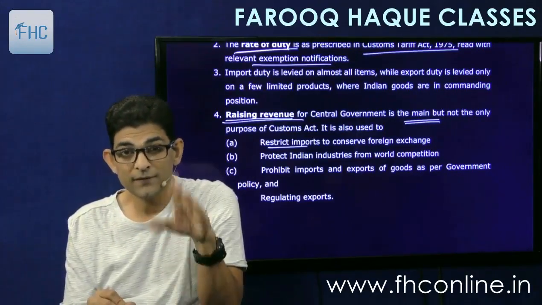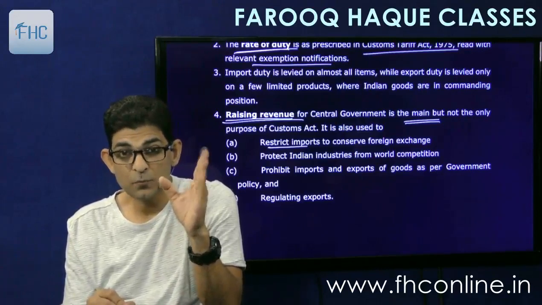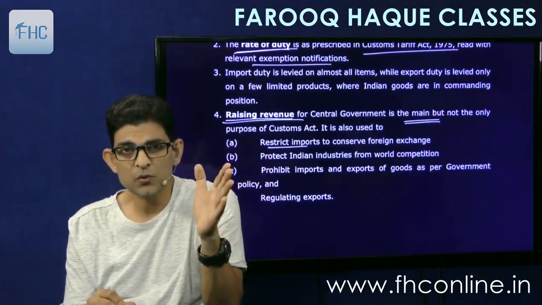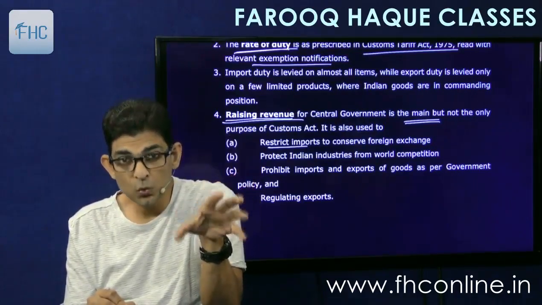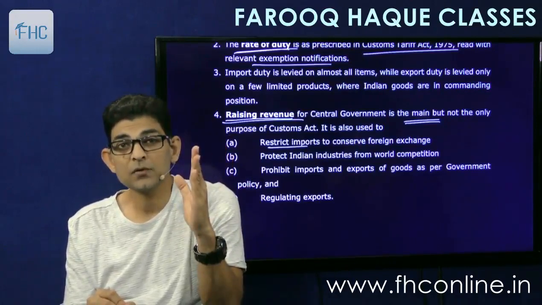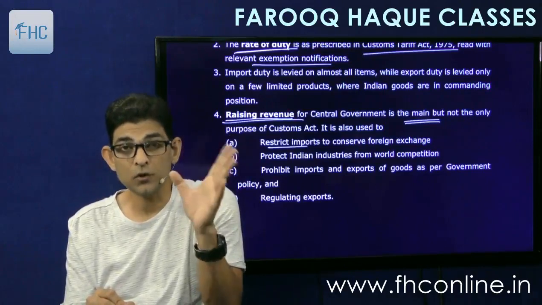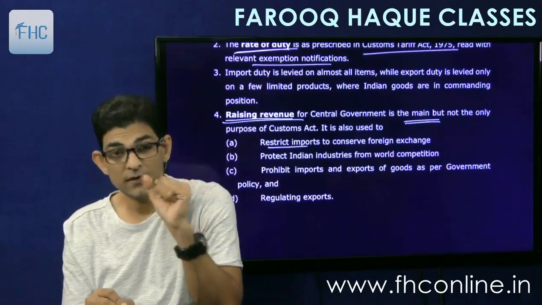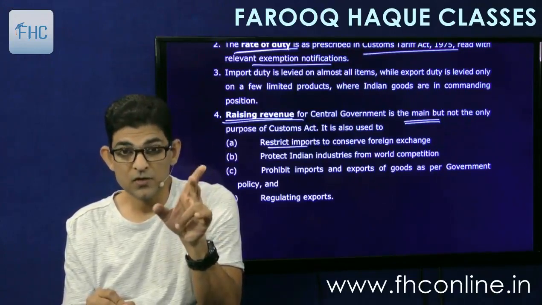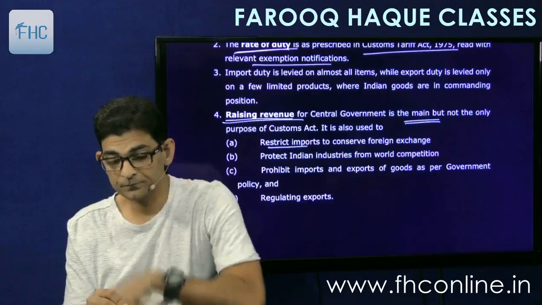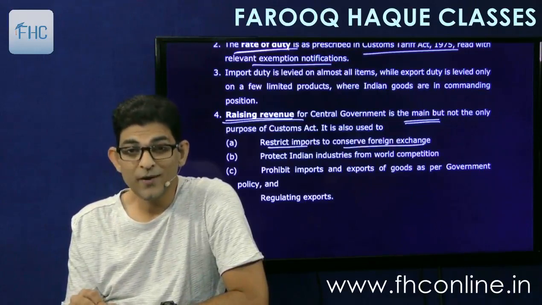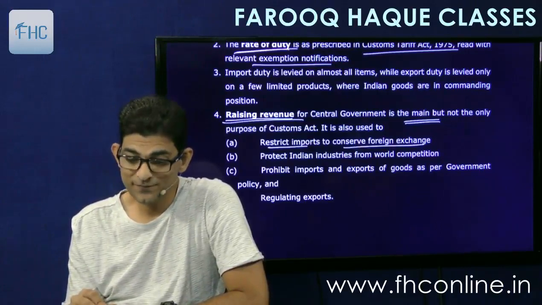So restrict imports, and then there are prohibitions also. We will see a section which prohibits the importation. There are two ways of controlling imports. One is extraordinary, exorbitant duties to increase the cost of import. Number two, strictly prohibit their import. Don't allow the import at all. So that also is there. The Customs Act gives the power to the central government to issue prohibitions also. So there are restrictions and there are prohibitions, both. So restrict imports to conserve foreign exchange and also to protect the Indian industry, you can say.